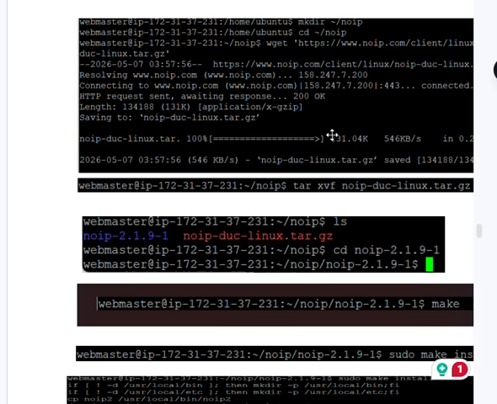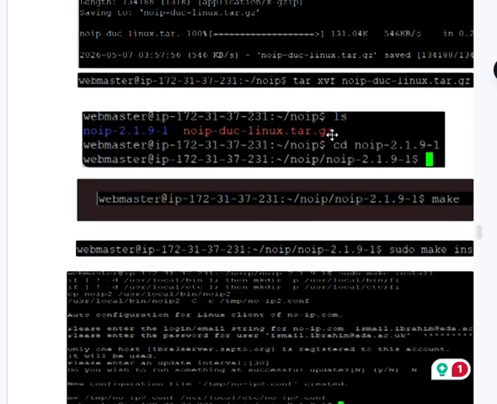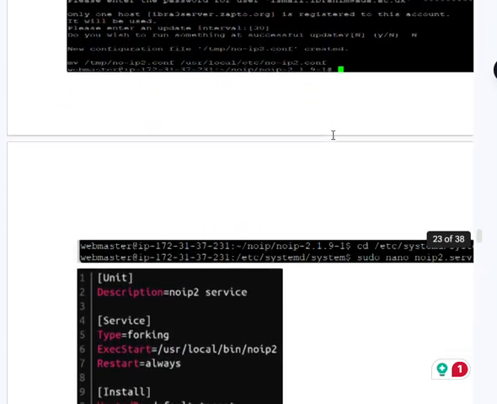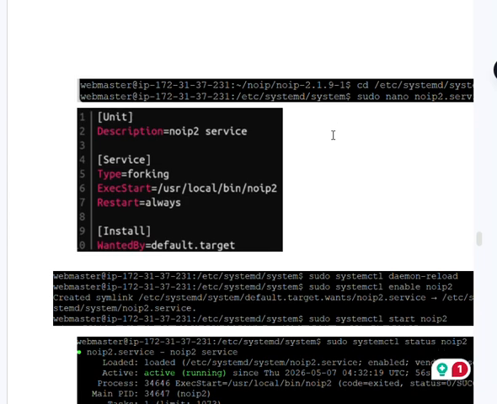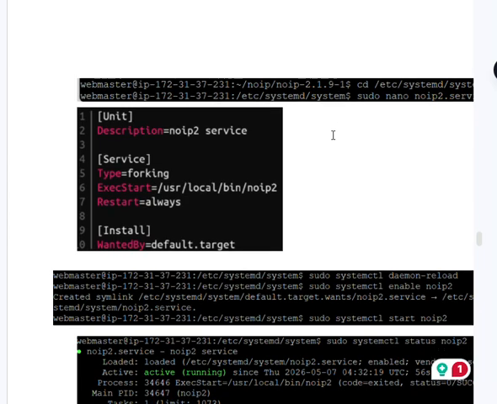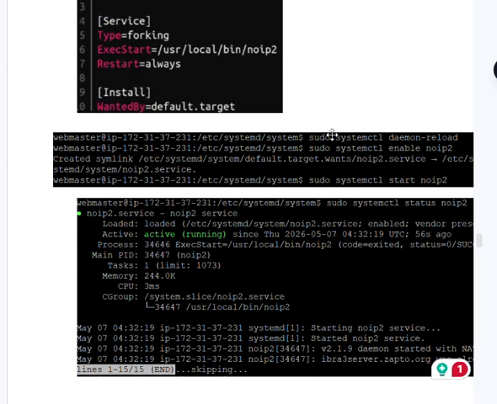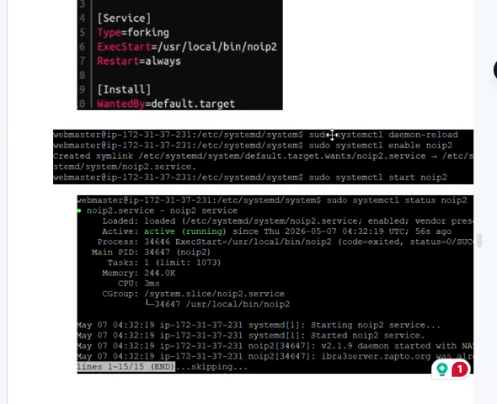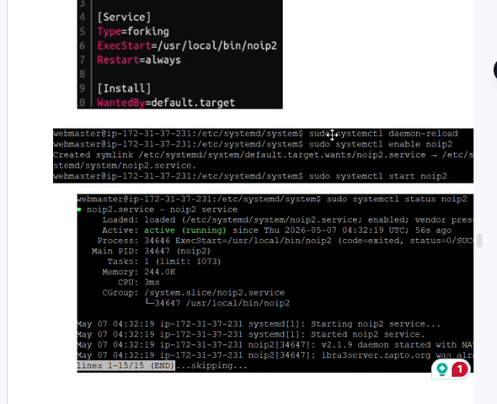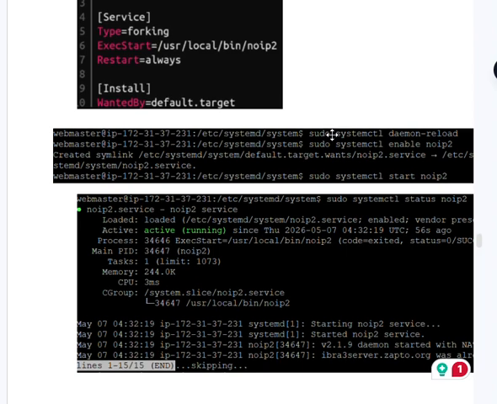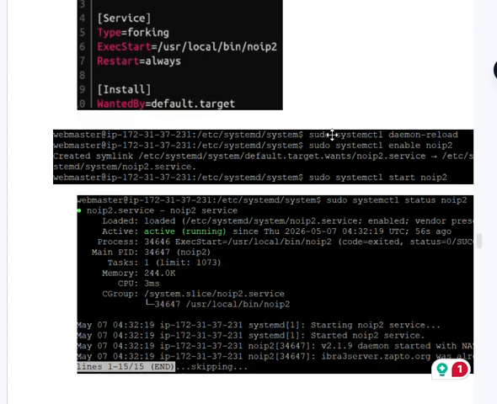I'm creating a systemd service so No-IP2 starts automatically. The service file specifies the details. systemctl daemon-reload picks up the new service. Enable sets it to start on boot, and start with the now flag runs it immediately.